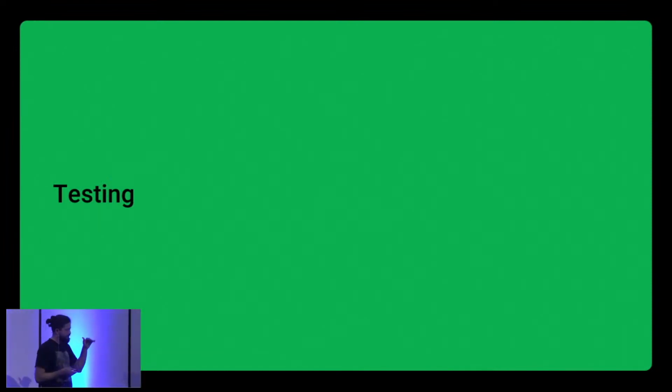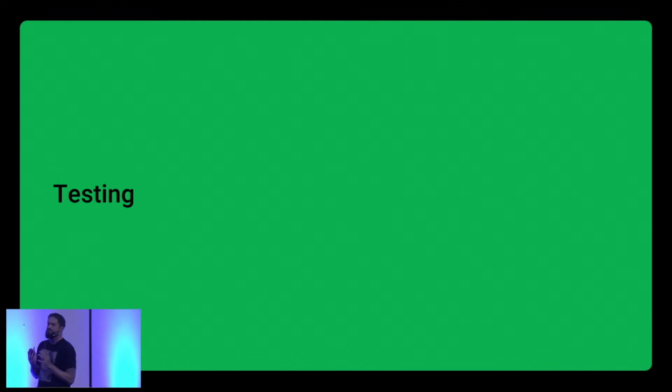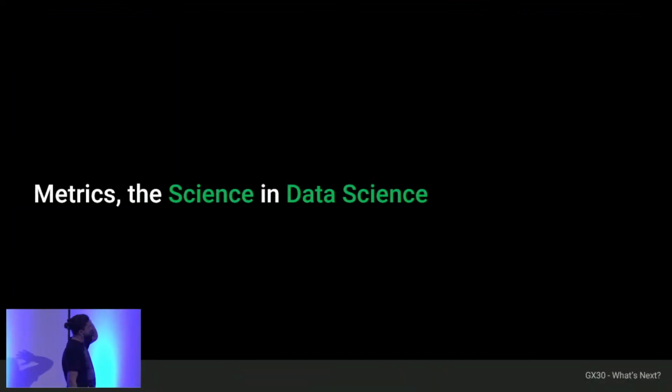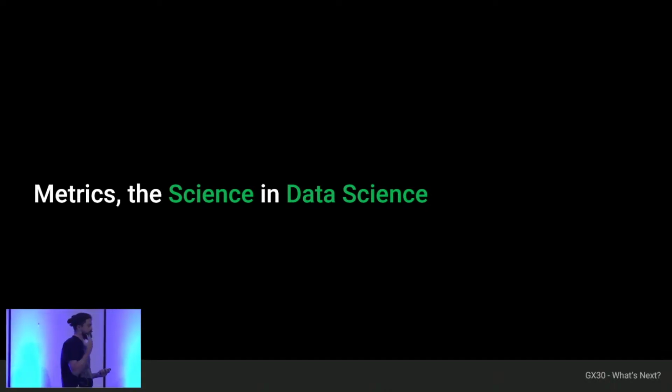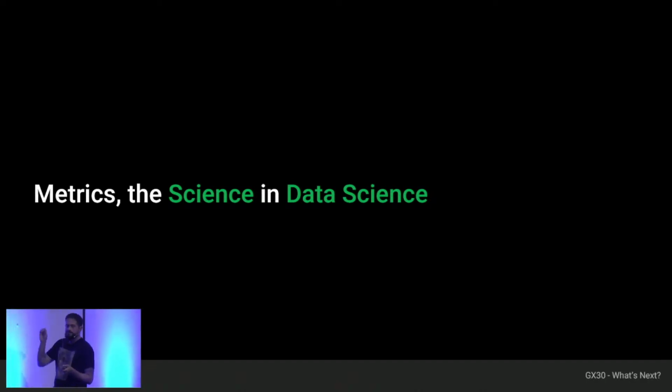And maybe the result at first sight will be quite good, but it is essential to test it, it is essential to measure it. This is the part that I like to say, the science in data science. We have to iterate positively this type of products, this type of applications that we create, and for that we have to know what to measure. There is no one answer, there is no one size fits all. What is the metric I have to use?